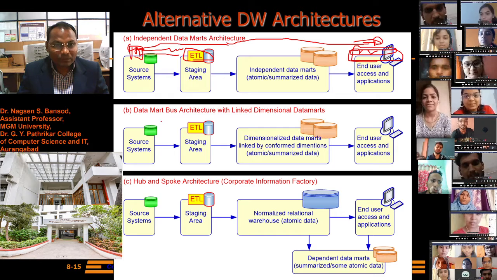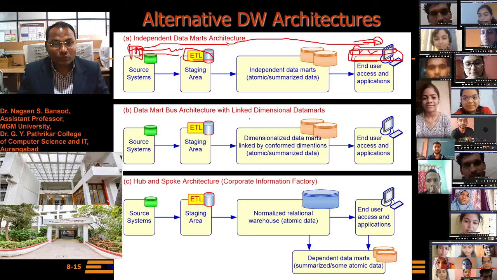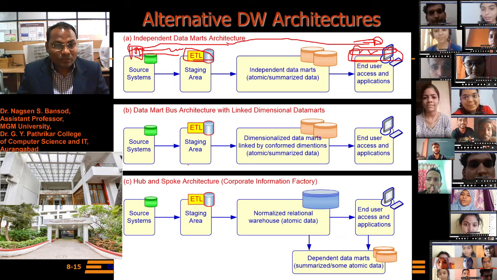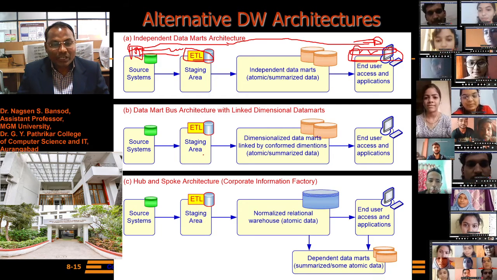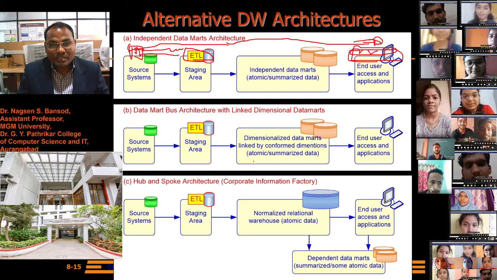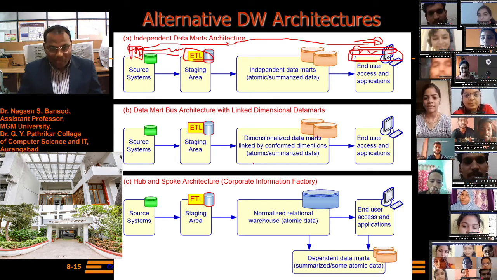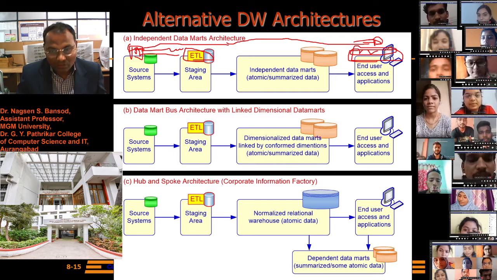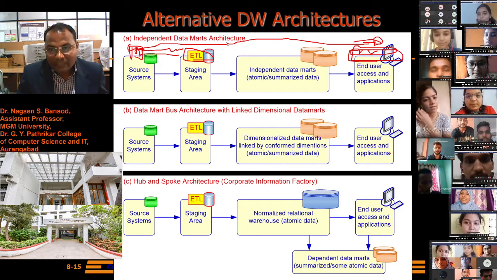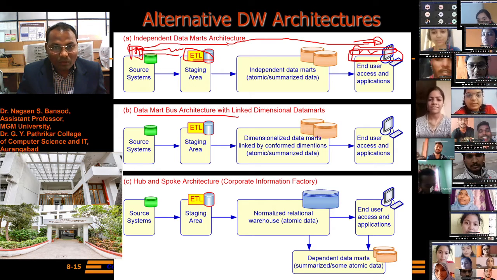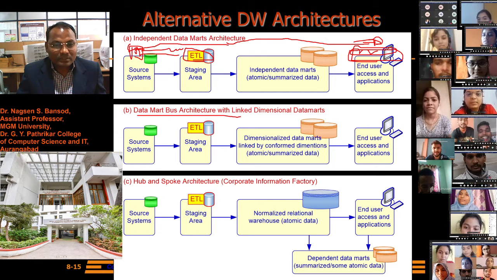The data bus architecture with linked dimensional data marts: the source system, staging area, and dimensionalized data marts linked by the conformed dimensions, atomic summarized data. The end user accesses this data also through the link of dimensional data.